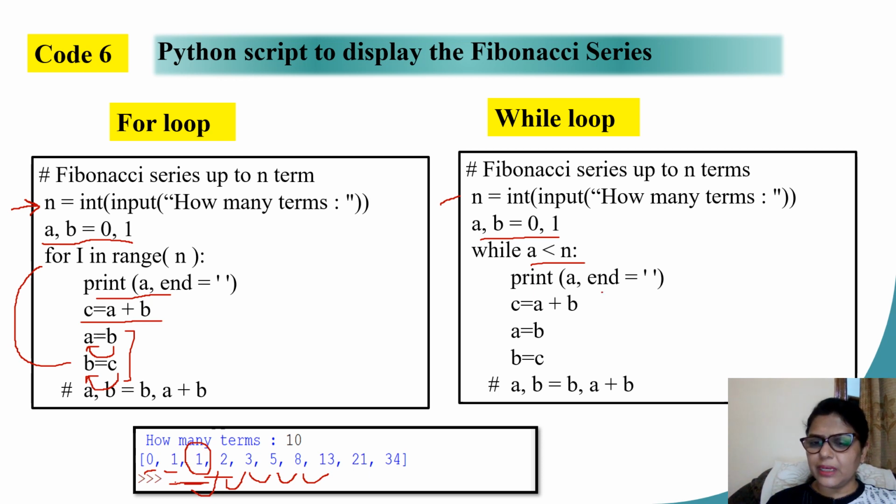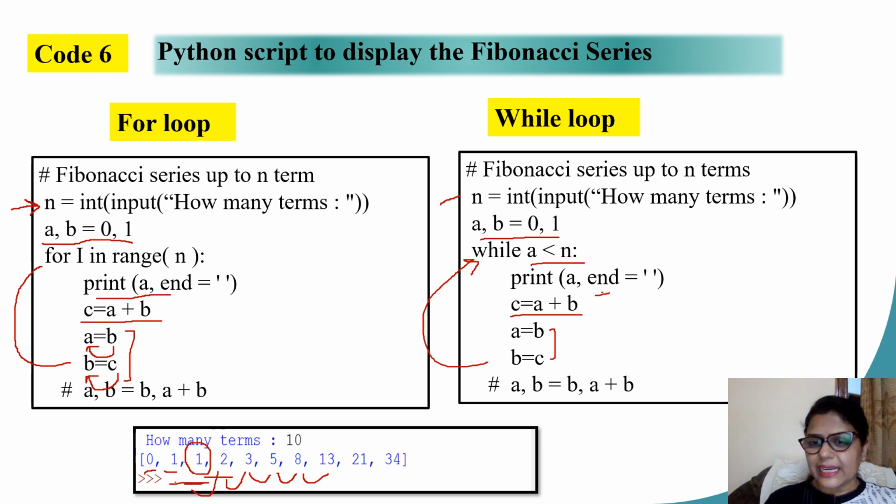I print my variable a, calculate the third term as c equal to a plus b. Again, make second as the first term, make third value as the second value. Again calculate the next third value. So this way I can keep on printing the terms of my Fibonacci series.